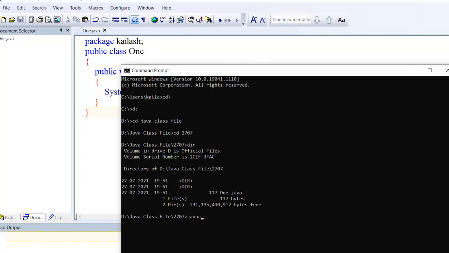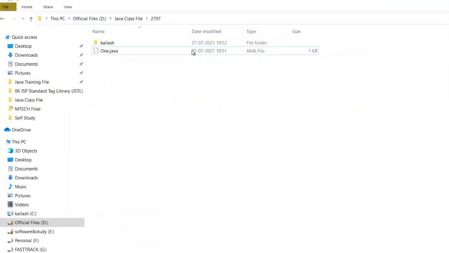Now run javac -d . 1.java. The -d option is for creating the class file and storing all the class files in the specific package, and the dot is for the current directory. Now it is compiling. Compiled successfully, so there is no error. Now let us check how it is created. Now see, this is 1.java. It created a class directory. Under this there is a 1.class.